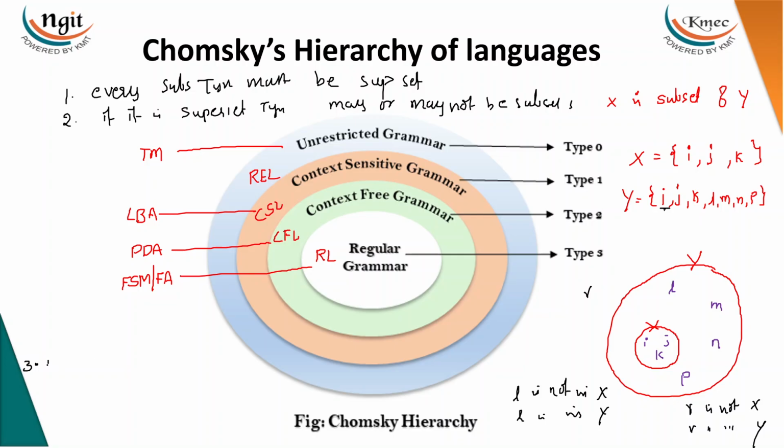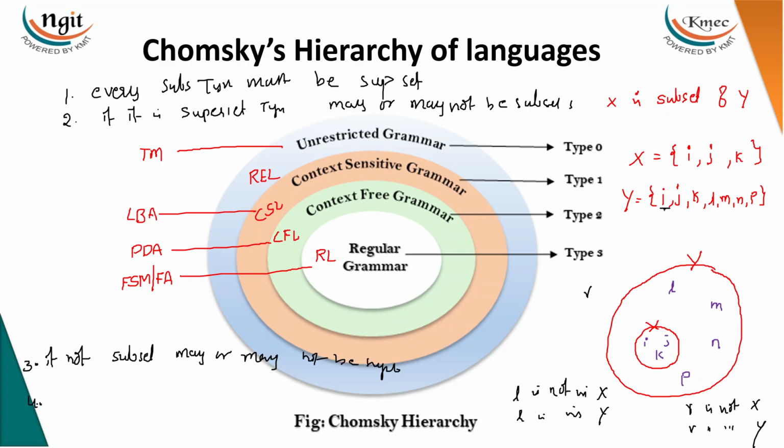So the third property: if not subset, it may or may not be superset. Means if it is not regular, it may or may not be CFL. If it is not CFL, it may or may not be CSL. If it is not CSL, it may or may not be REL.